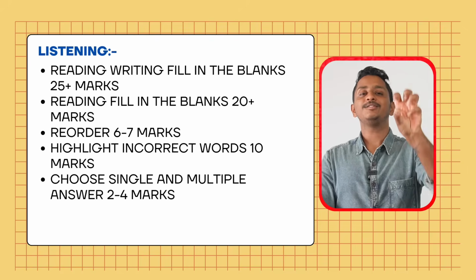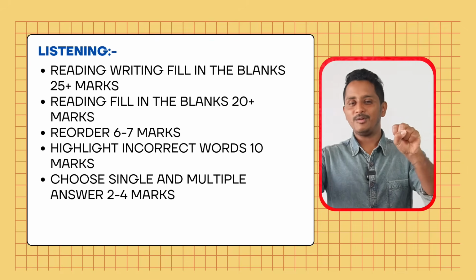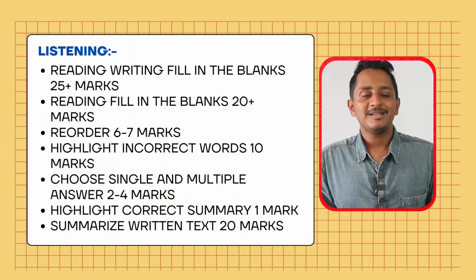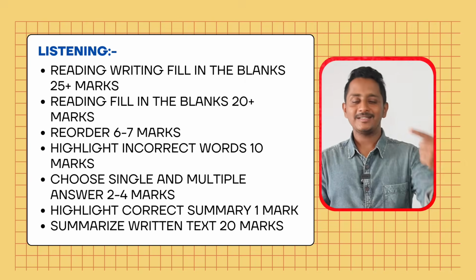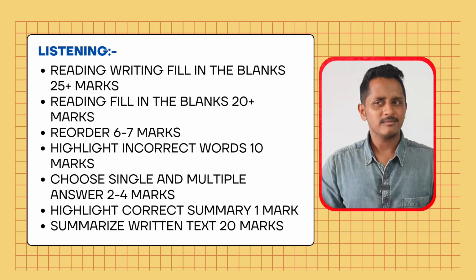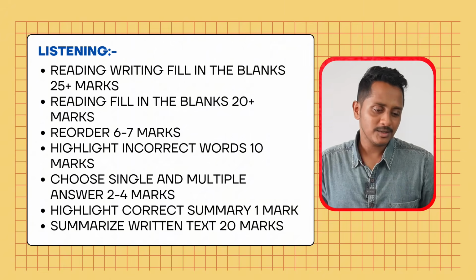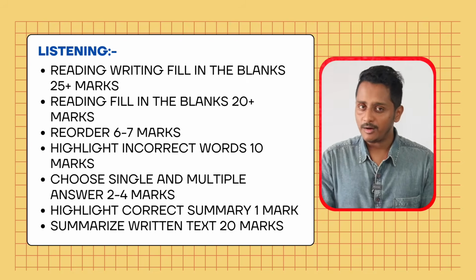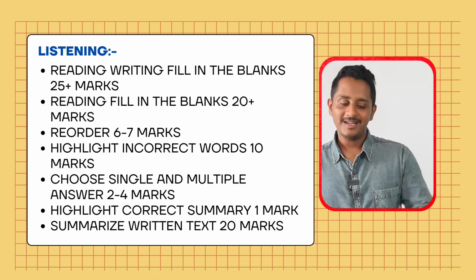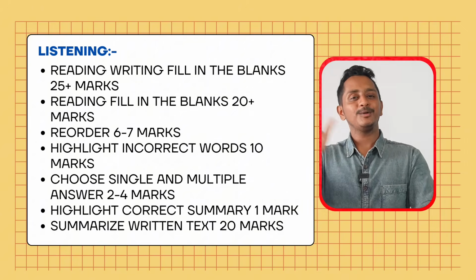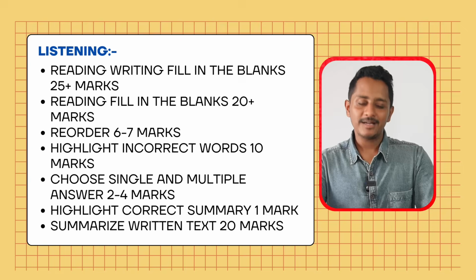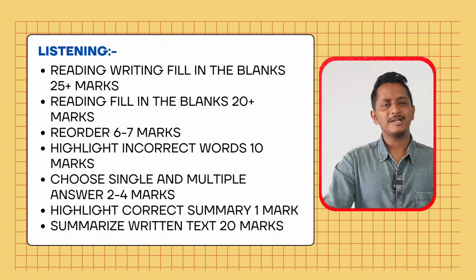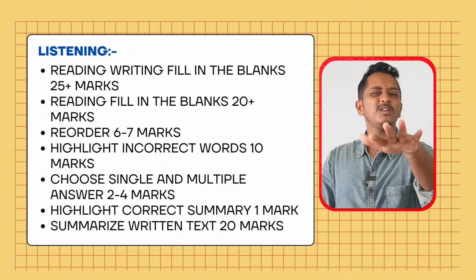The next is the reading score distribution. It is mainly the reading section plus one module called highlight incorrect words in the listening, and one more module, summarize written text, in the writing. So reading and writing fill in the blanks, 25, 26 marks you can expect. Reading fill in the blanks, 20, 22 marks to reading. Reorder, 6 to 7 marks. Summarize written text, 18 to 19 or 20 marks to reading. Highlight incorrect words, around 10 marks to reading. Choose single and choose multiple answers from the reading section, 2 to 3 or 4 marks to reading.